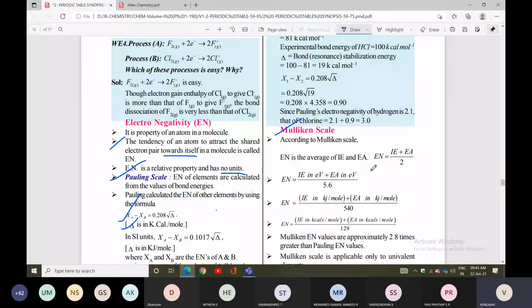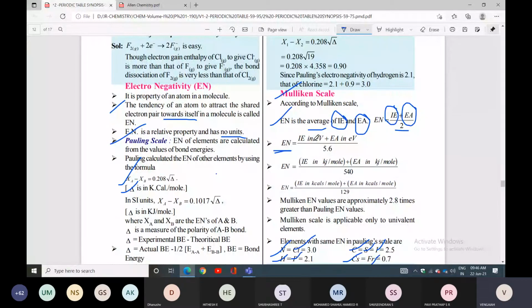You can take the average of the separate ionization energy and electron affinity to get electronegativity. So ionization energy plus electron affinity divided by 2. Sometimes they give units in electron volts, otherwise kilocalorie per mole. So depending on the unit, we have different formulas.